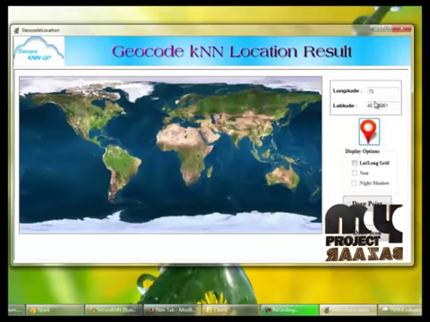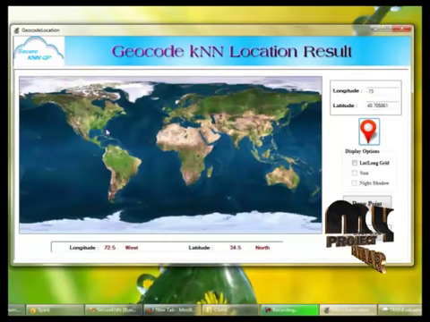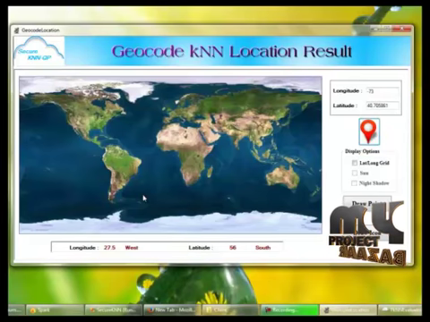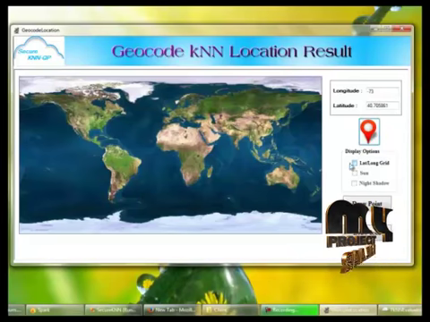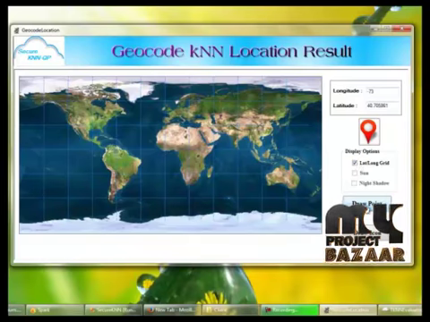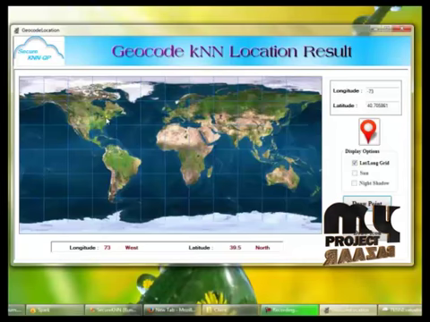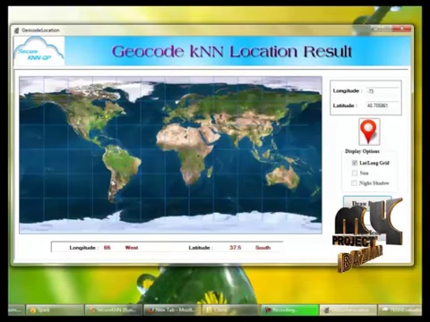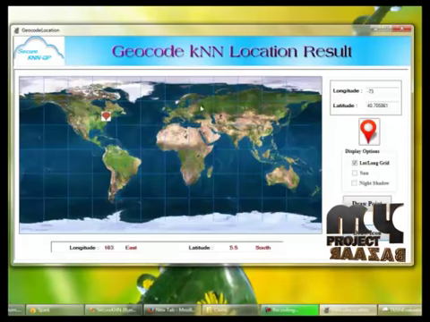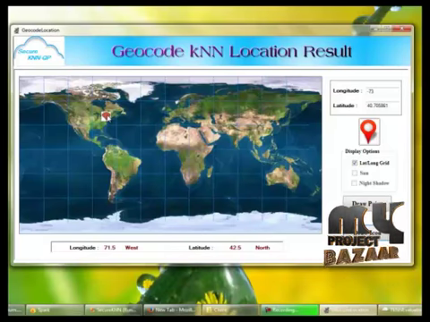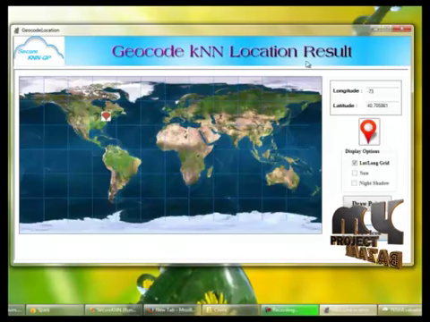Here we are getting the result points, and we can view the coordinates based on moving the mouse, and we can draw the grid. Clicking draw point, we can view the drawn point, and get the exact result as longitude and latitude. By clicking the draw icon button, the points are geocoded and the kNN location result is shown accurately.